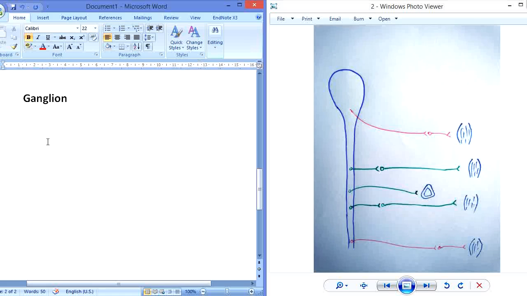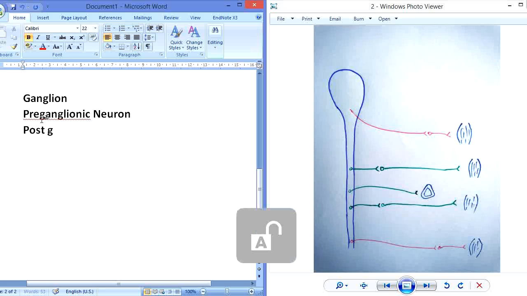The preganglionic neurons and postganglionic neuron. The preganglionic neuron of the parasympathetic nervous system is longer than the postganglionic neuron, while the preganglionic neuron of the sympathetic nervous system is always shorter than the postganglionic neuron.